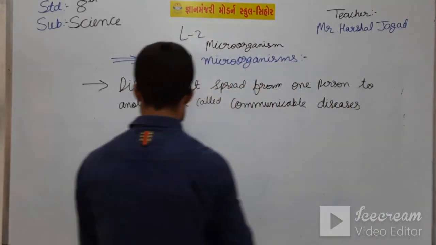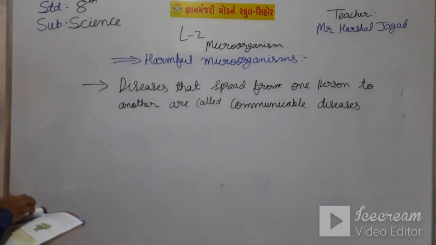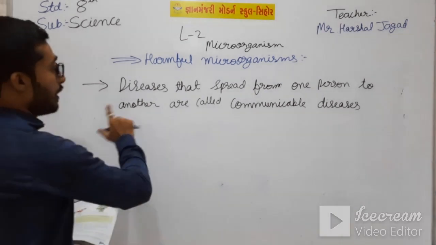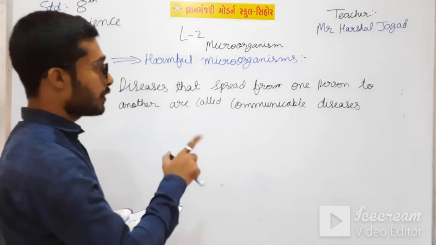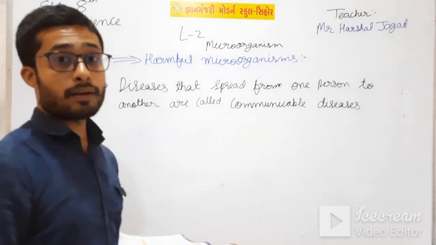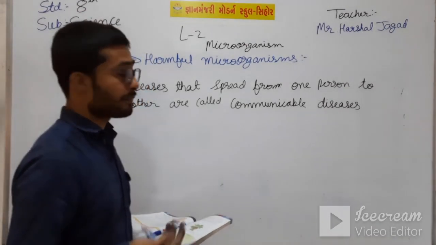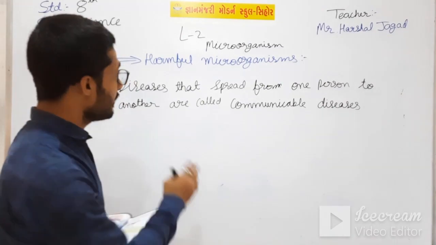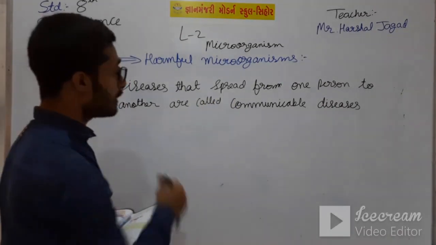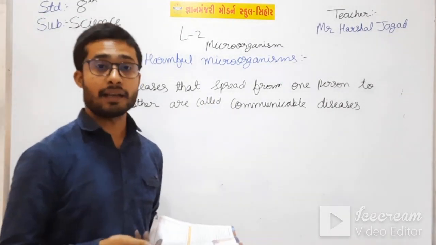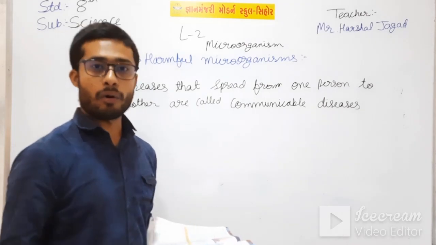Okay students, the diseases that are spread from one person to another are called communicable diseases. Nowadays we have seen one virus, coronavirus, that is spread from one person to another by touching or handshaking.